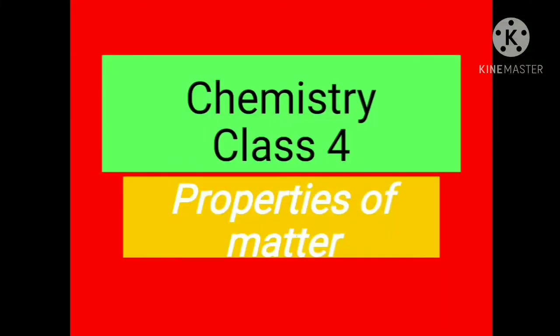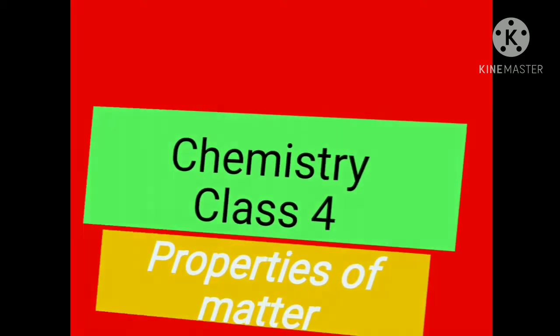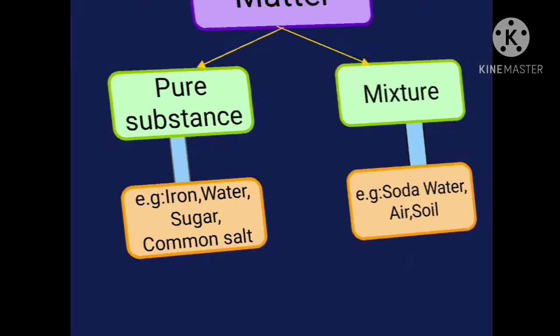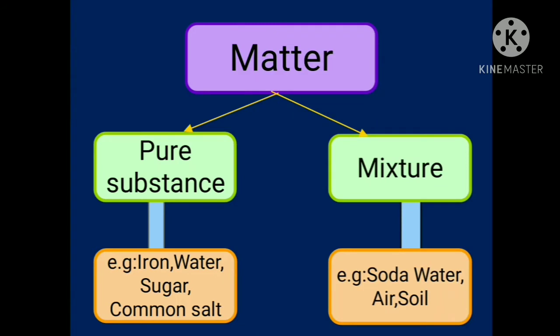Hi friends, today we are going to discuss the fourth class of chemistry, the properties of matter. In this class we are going to study pure substances and mixtures. So let's look at it. Now you don't know what pure substances and mixtures are.